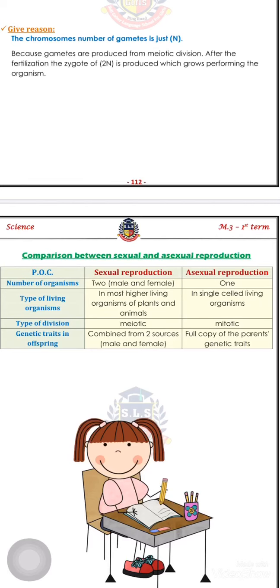The genetic traits in the offspring in sexual reproduction are a combination from the two sources, male and female, while in asexual reproduction it's a full copy of the parent's genetic traits.